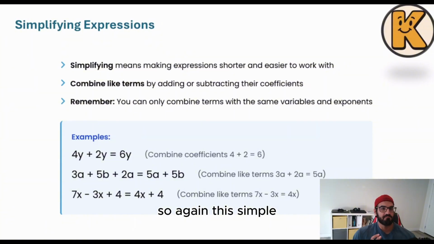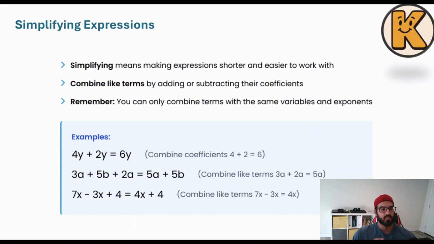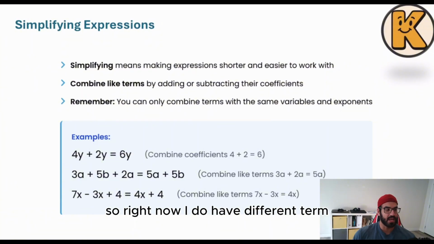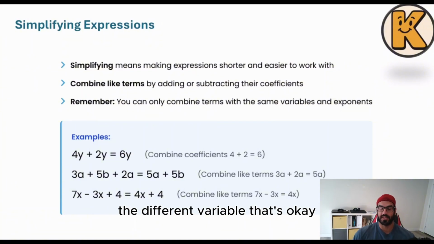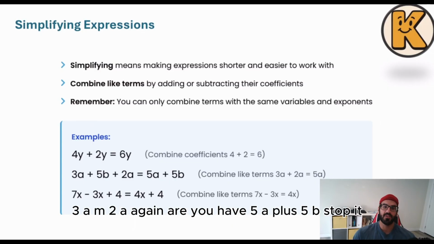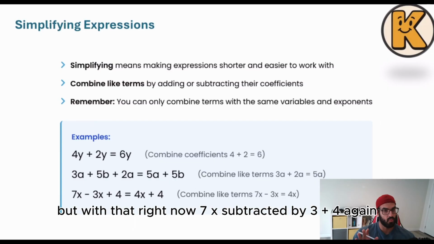Again, this simple example is to show you how you can add them up. 4y plus 2y, 6y, easy. 3a plus 5b plus 2a. So right now I have different variables. That's okay. I don't have to worry about that because I know how to do it, right? 3a and 2a, again, I have 5a plus 5b. Stop it. You cannot do anything with that right now.